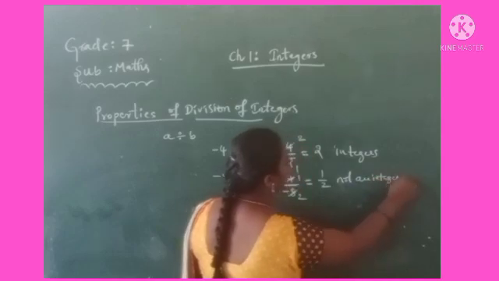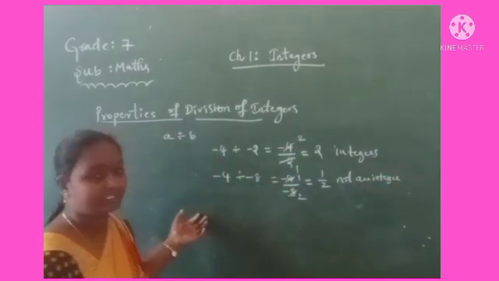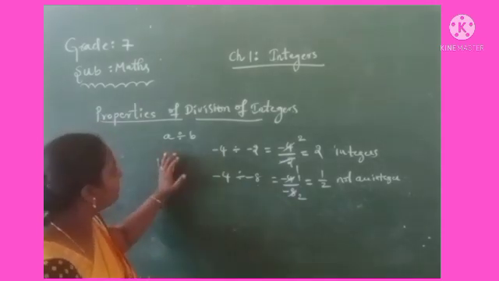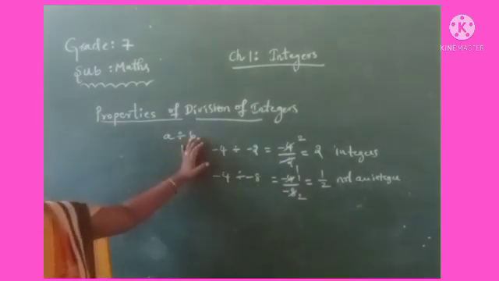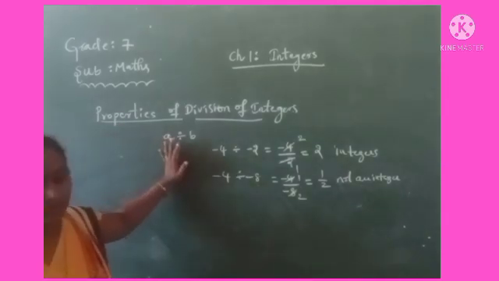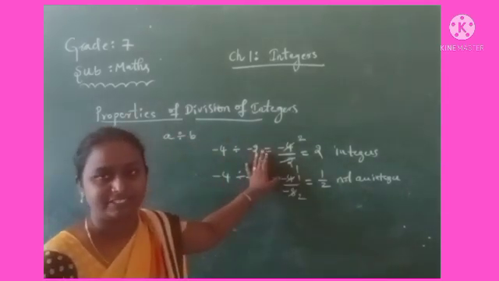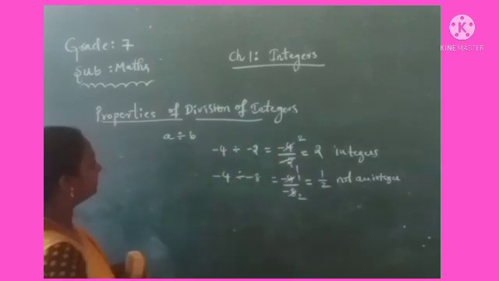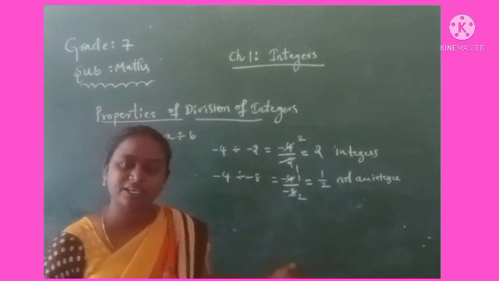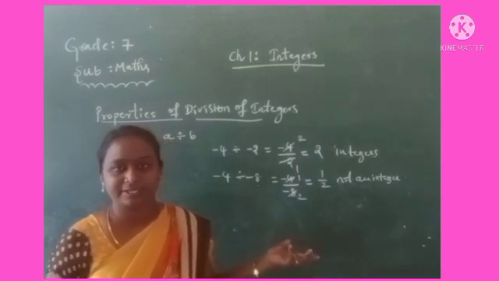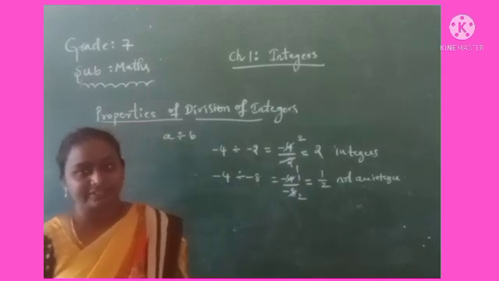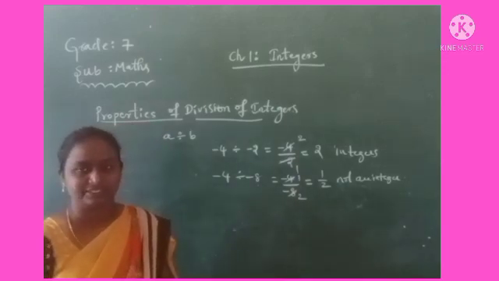So now tell me, is the closure property satisfied under division? No. The integers are not closed under division. So the closure property does not hold under division. Then what about the commutative property? Same. The commutative property also does not hold under division of integers.